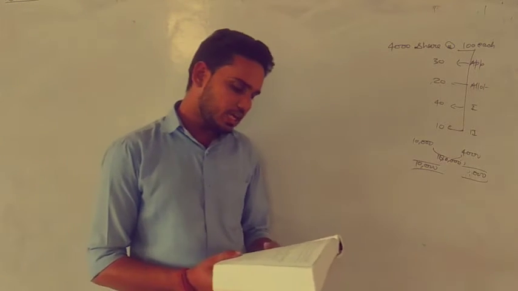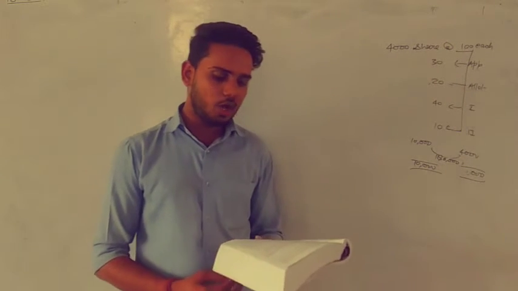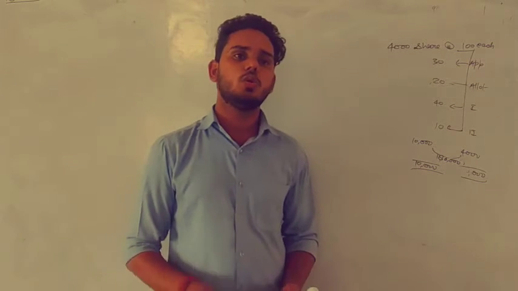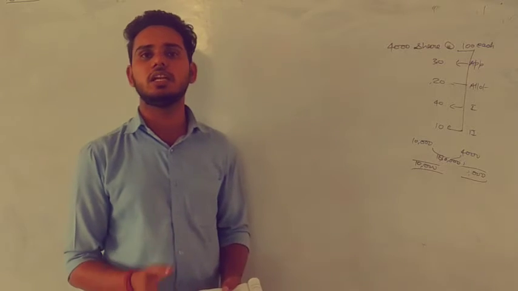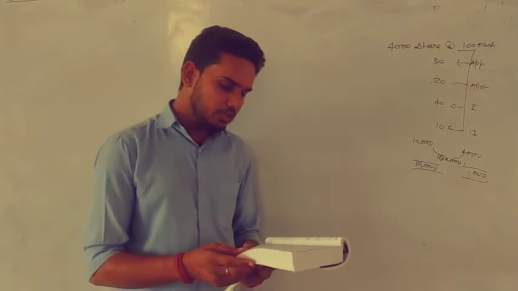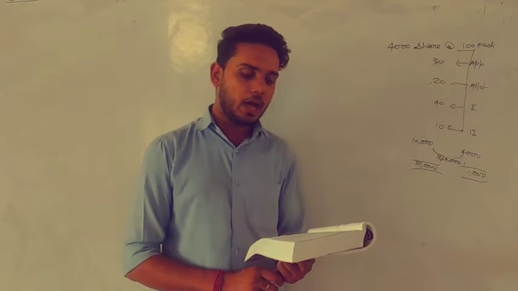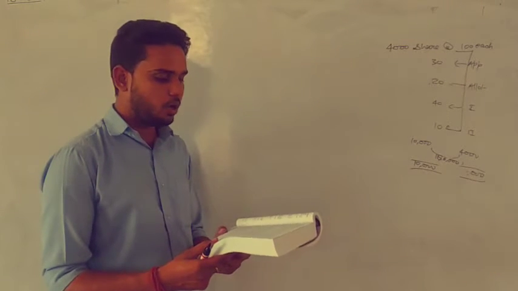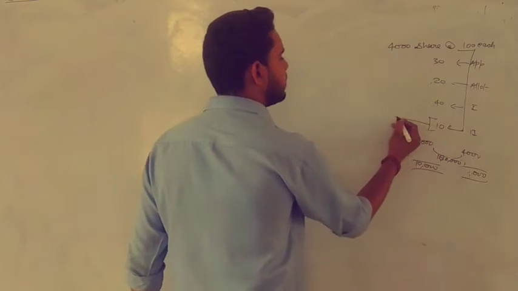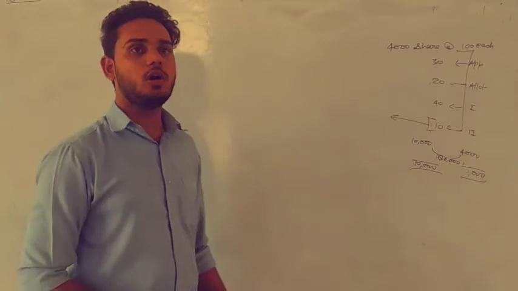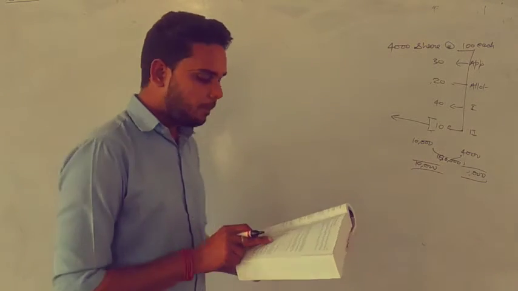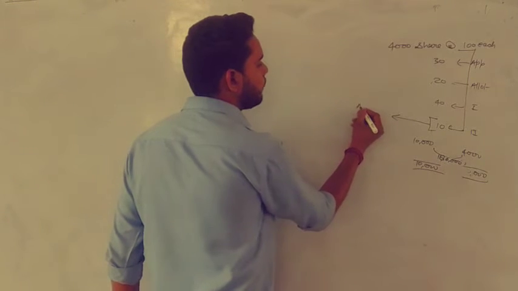Okay. Now what other things are given? That excess money received on application was utilized towards allotment and subsequent calls. So whatever the excess money is, the company can use that in allotment and in calls. Then one shareholder who had applied for 500 shares did not pay the final call. So one of the shareholders has not paid the final call, that is the second call, but it is given that he applied for 500 shares.